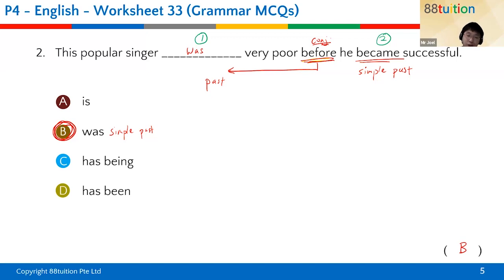Type it in the chat group. And take note that according to this kind of sentence, normally when we use before, it's normally simple past, okay? The verbs inside should be simple past tense.